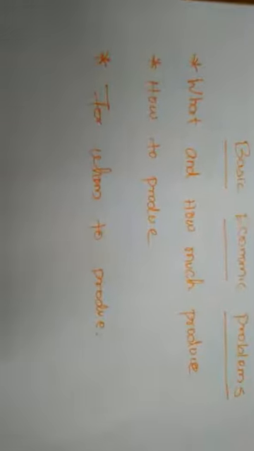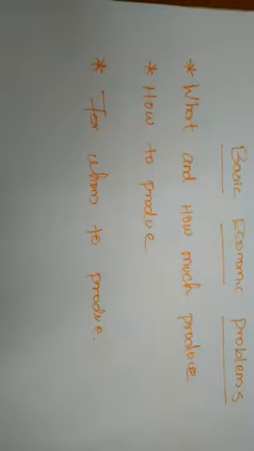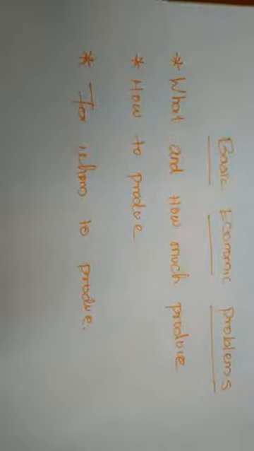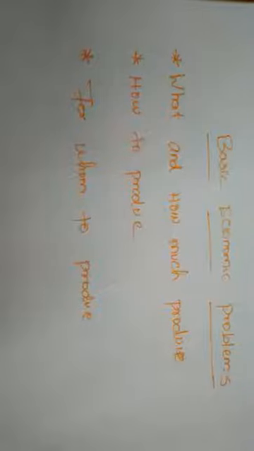So why are the basic problems arising in an economy? Normally, if the resources are abundant and wants are so few, then there would be no economic problem.